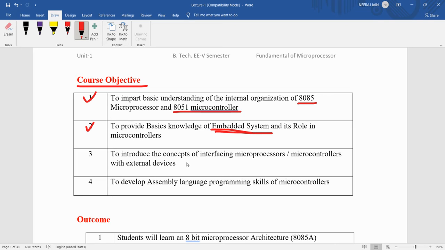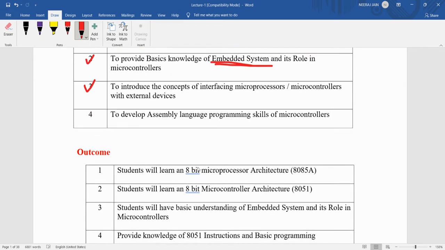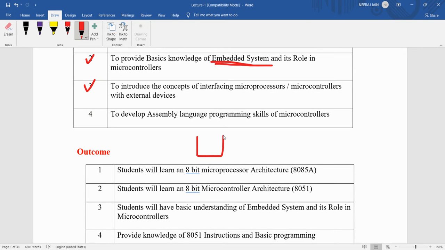What is an embedded system? That is presently widely used, a combination of software and hardware. We will also study embedded systems, and the role of microcontrollers in the embedded system. We will also see interfacing, how the microprocessor can be interfaced with memory and input output devices.